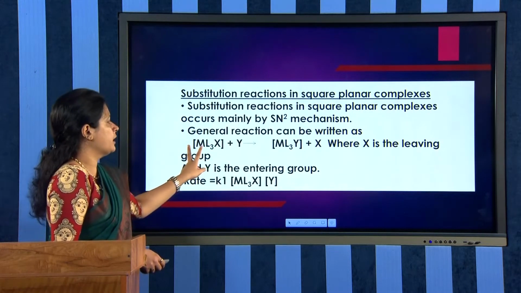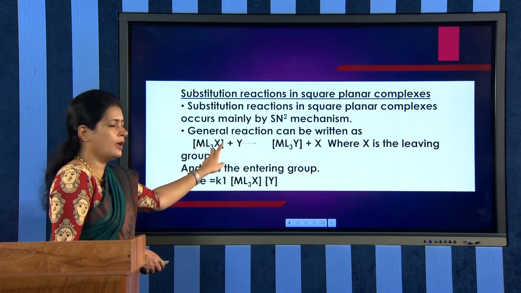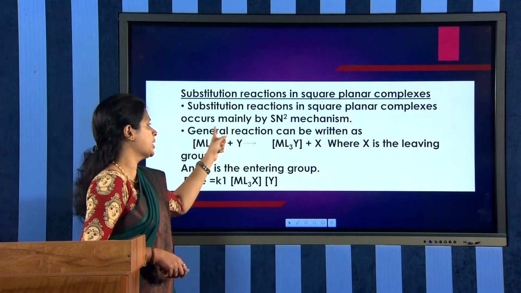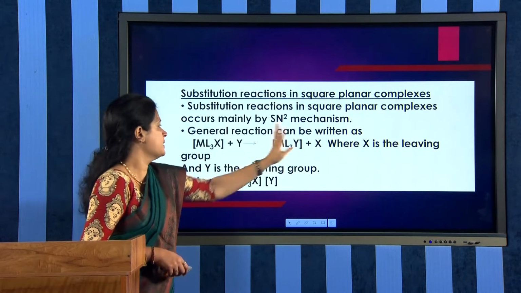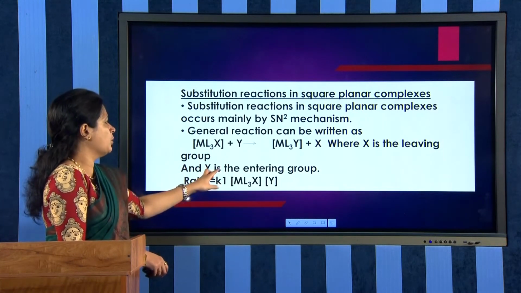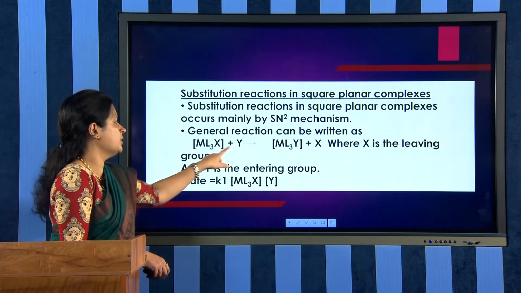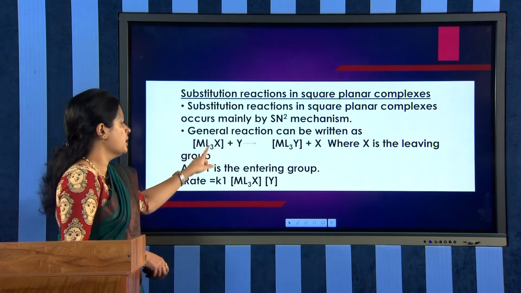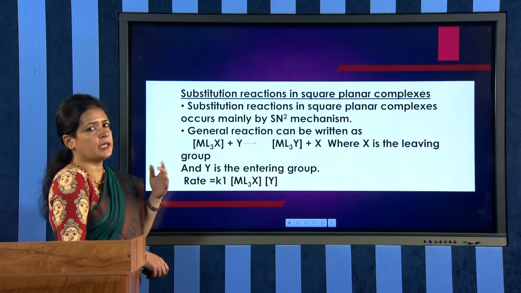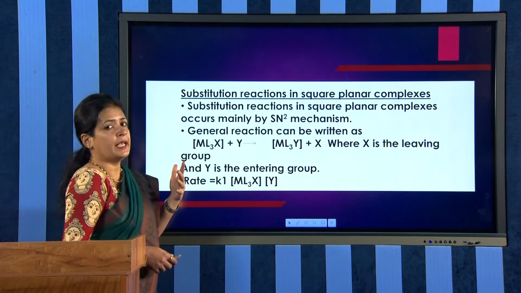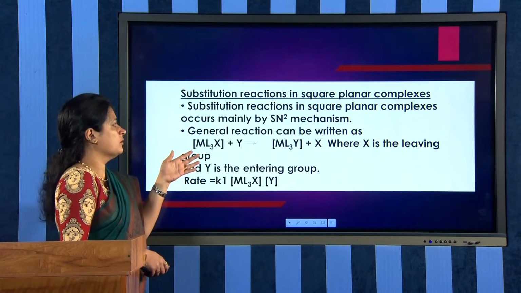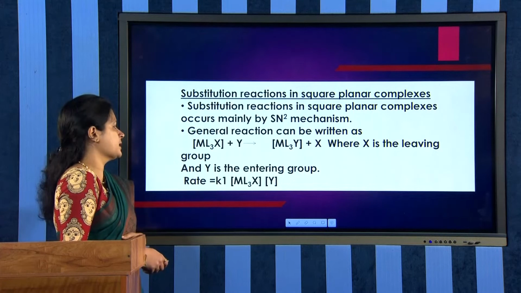The reaction can be represented like this: ML3X plus Y gives ML3Y. Y will be entering the complex and X will be leaving, where X is the leaving group and Y is the entering group. The rate determining step will be rate equal to K1 into the concentration of these two species, that is, the concentration of ML3X into the concentration of Y. That is why it is associative, or SN2. It follows the SN2 mechanism. So this is how substitution in square planar complexes happens.